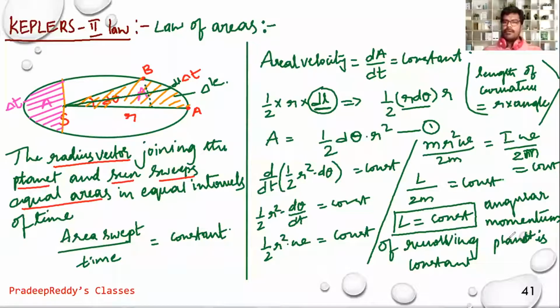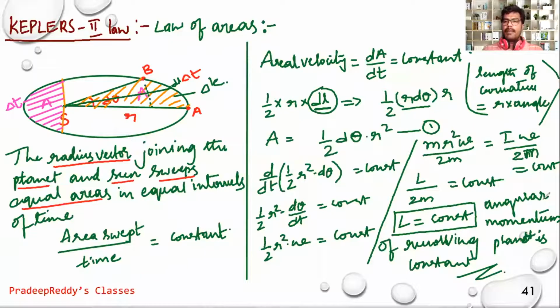Angular momentum of a revolving planet is constant. This is what is derived from Kepler's second law. From Kepler's first law, we have learned the planet will be moving with greater speed when it comes closer to the sun. And from there, we have written the second law. It tells that areal velocity is constant.